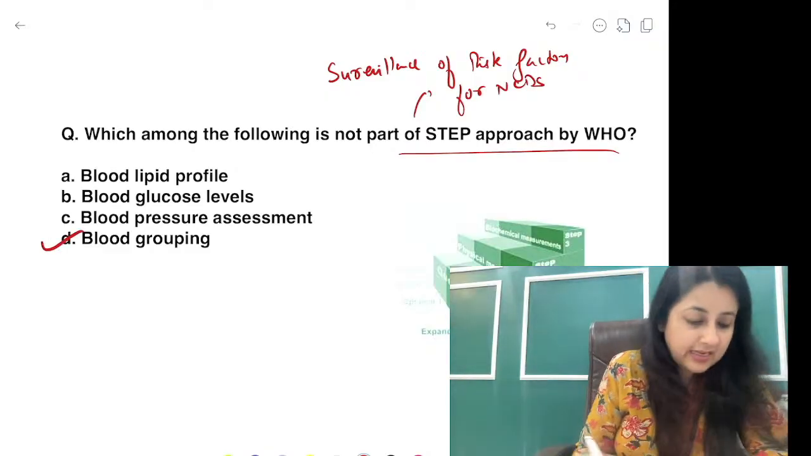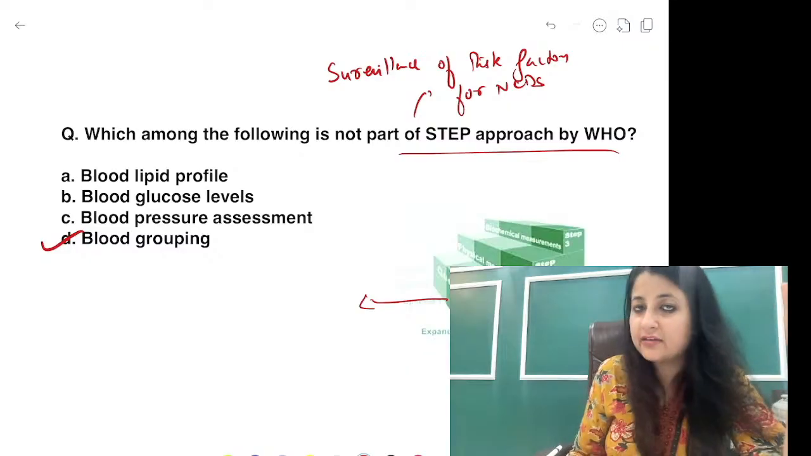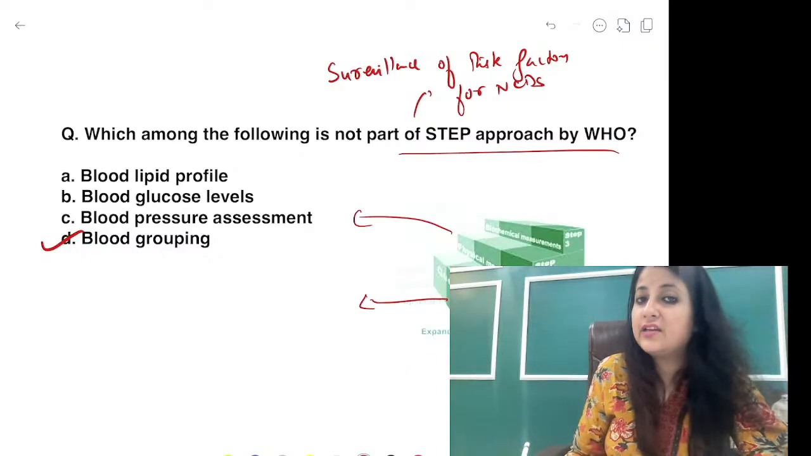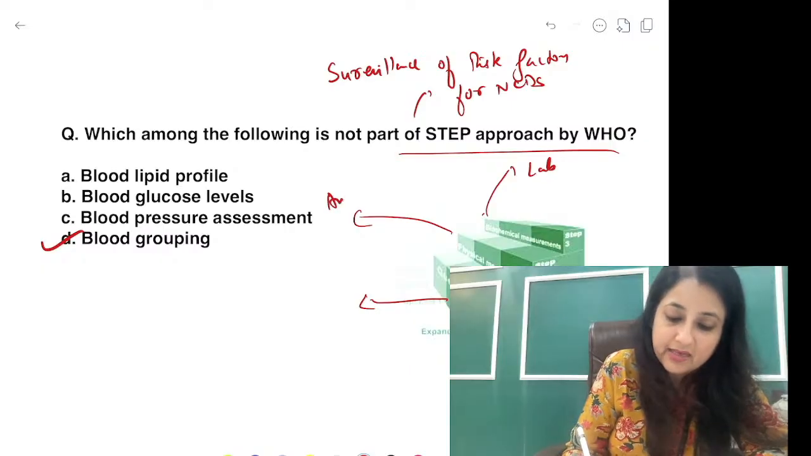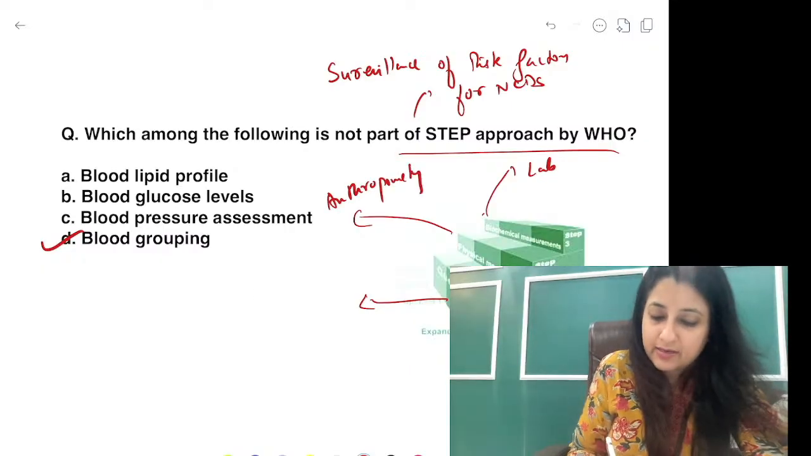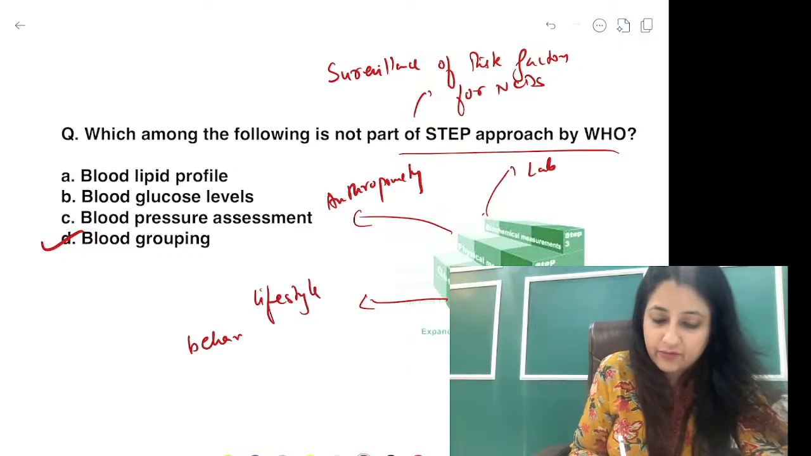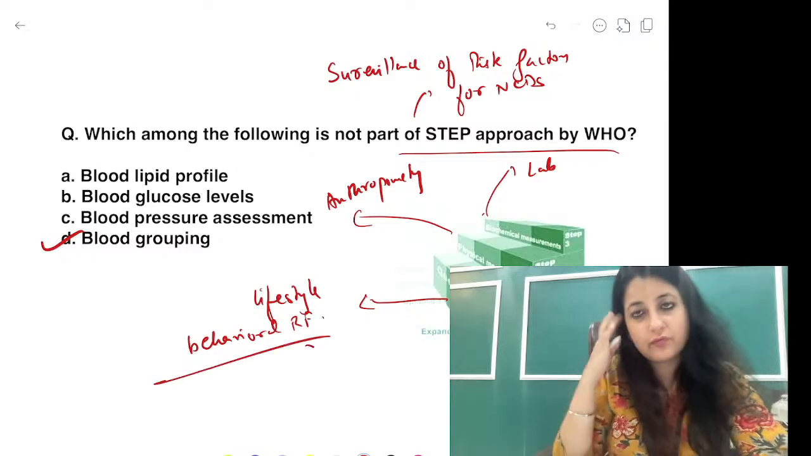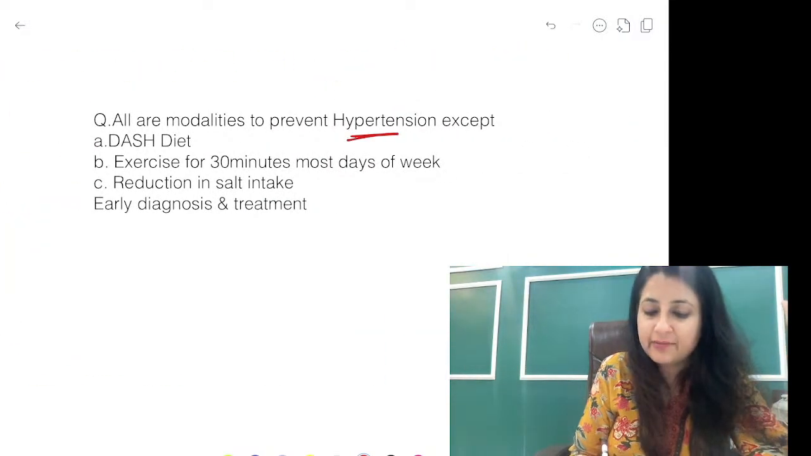So of course we're not taking blood grouping here. In the questionnaire we'll fill lifestyle behavioral factors. In physical measurements we'll take anthropometry. In biochemical we'll take lab measurements. Physical measurements में तुम anthropometry लोगी और questionnaire में आप क्या भरोगे? Lifestyle behavioral risk factors. Those are your questions over here. Clear? Okay, all are modalities to prevent hypertension.